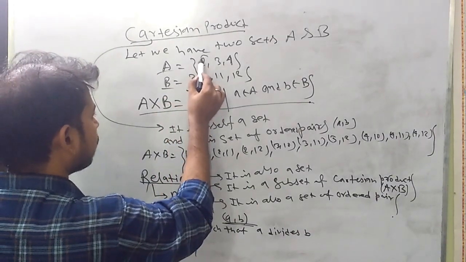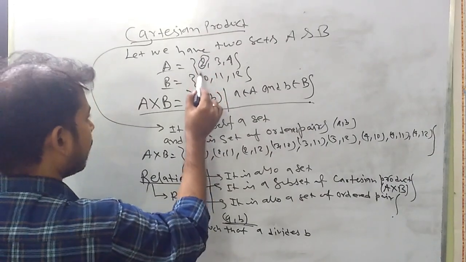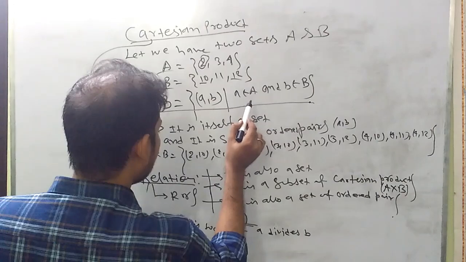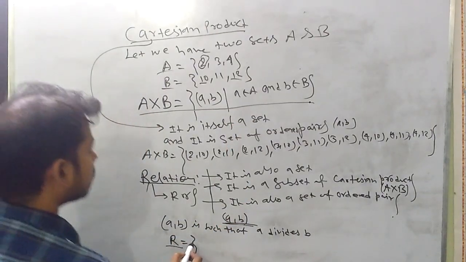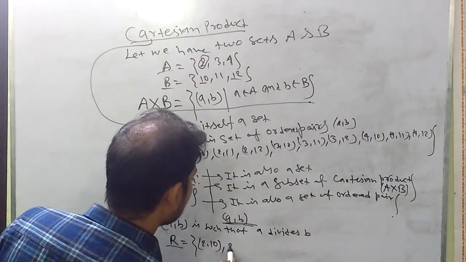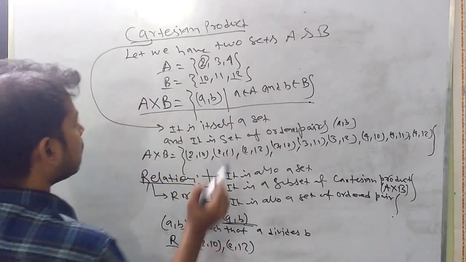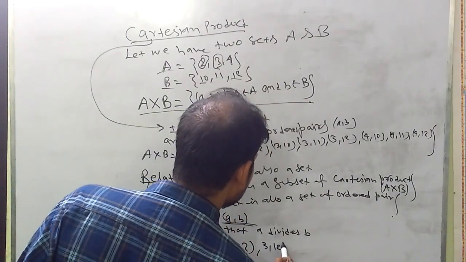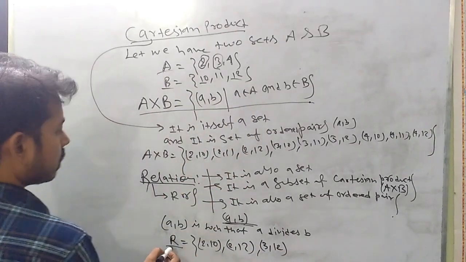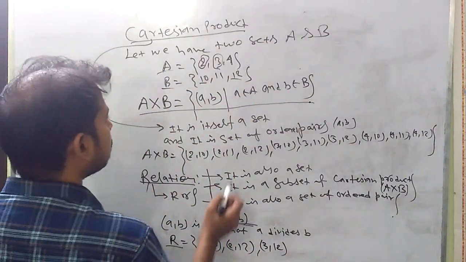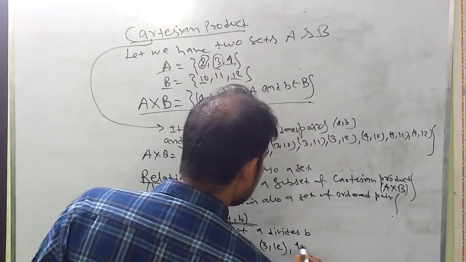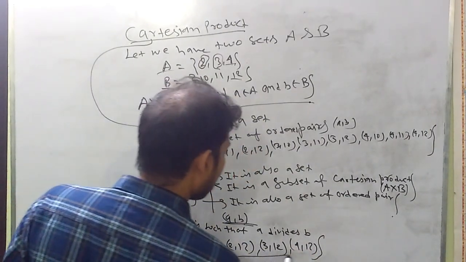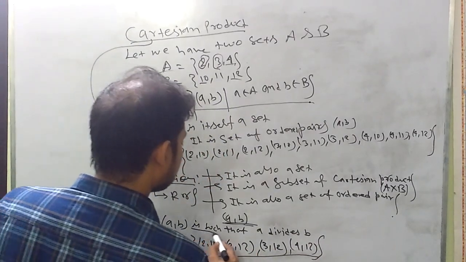If I take 2, then 2 will divide 10 and 2 will divide 12, so these two ordered pairs, 2 comma 10 and 2 comma 12, qualify as elements of R. Similarly, if I take 3, then 3 divides only 12, so 3 comma 12 qualifies for the relation R. Similarly, for 4 we get 4 comma 12. This is our relation under this condition.